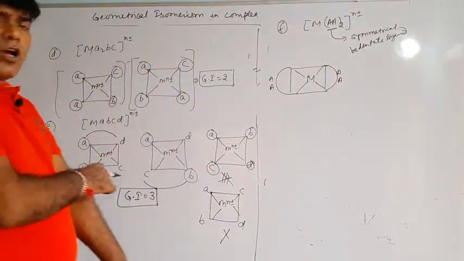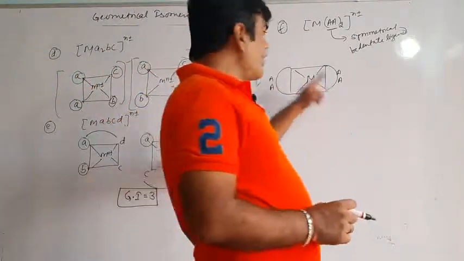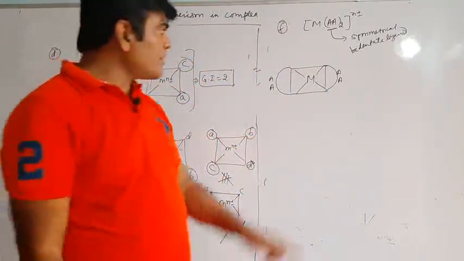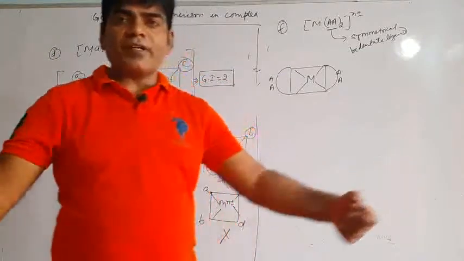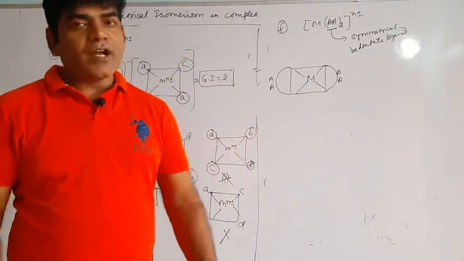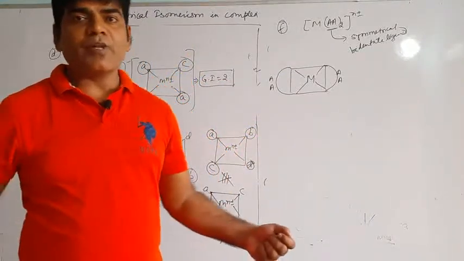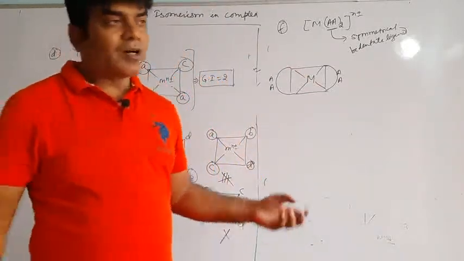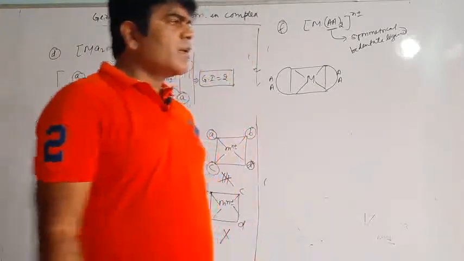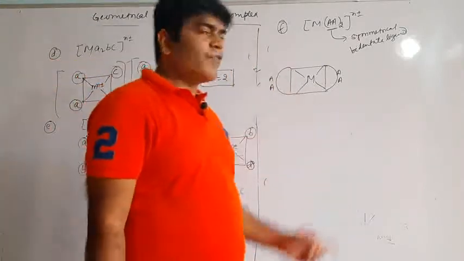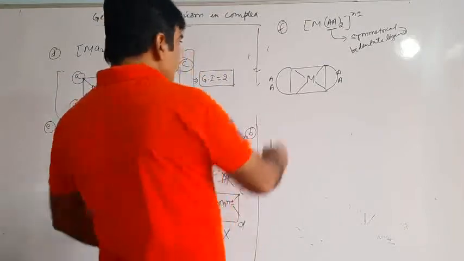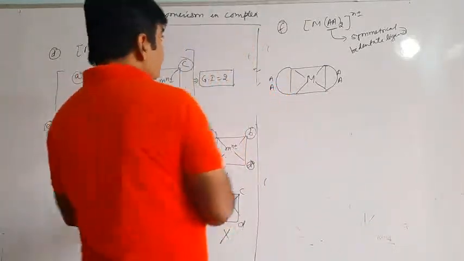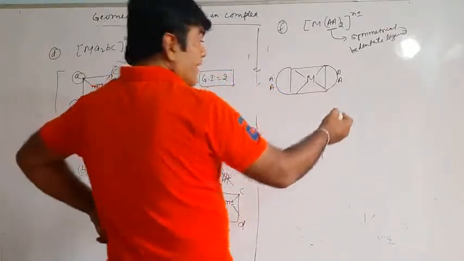No, we cannot draw. And a bidentate ligand cannot be placed opposite to each other because their distance from the metal atom or ion will increase. And once their distance from the metal increases, there will be no or least overlapping of their orbitals, so they will not form a bond over there. Therefore this bidentate ligand cannot be arranged trans to each other. So another structure cannot be drawn.